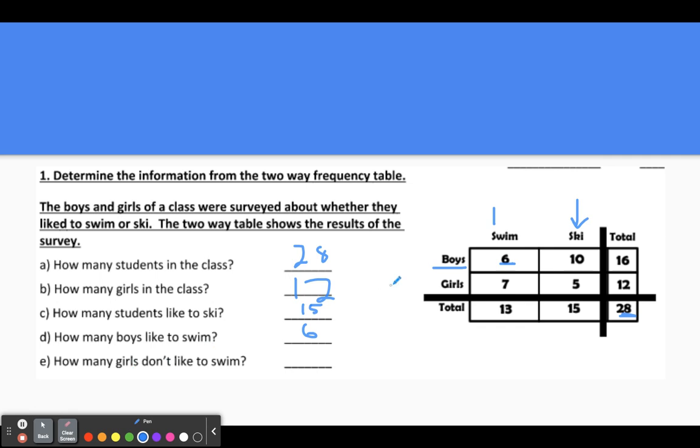How many girls don't like to swim? Now you have girls, and if they don't like to swim, that means they're probably choosing ski, so that comes out to 5. It's just making sure that you know exactly what they're talking about, because there are 6 different numbers out here in this table. They can mean a bunch of different things, especially when it starts asking you about probability. These were just simple one number questions.